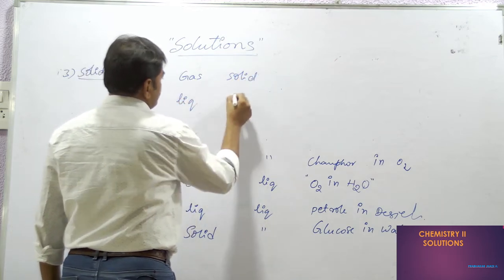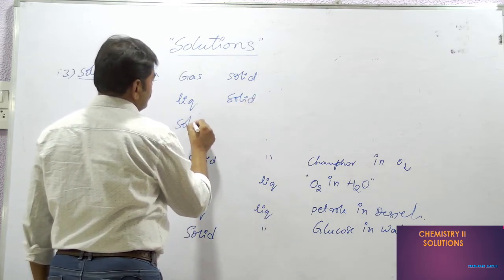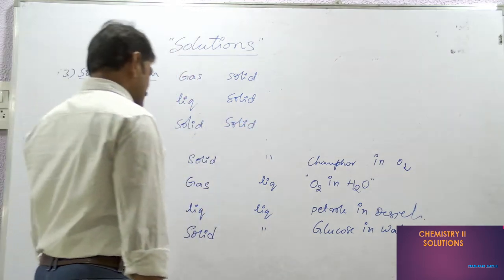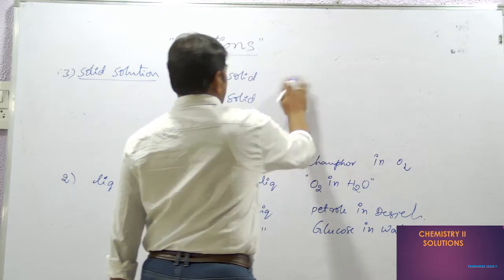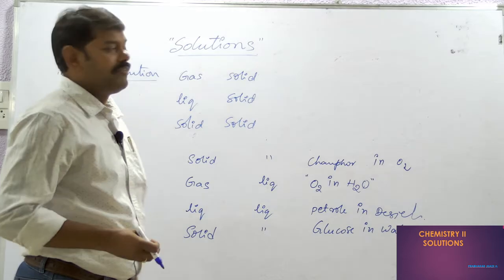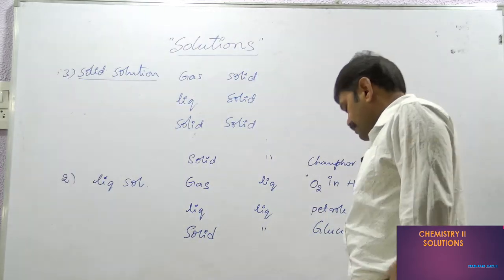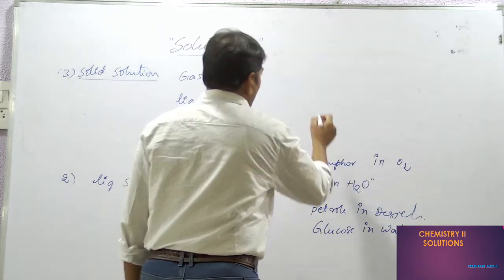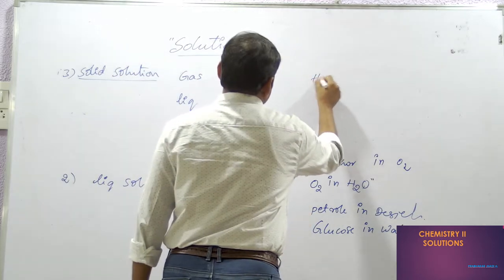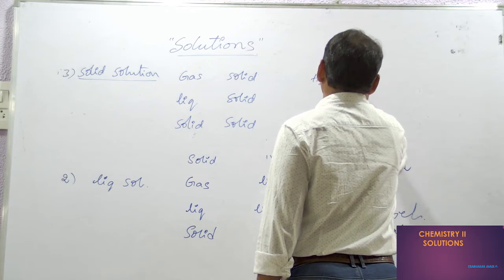liquid in solid, solid in solid. Gas in solid: during hydrogenation of oil, saturation, making vanaspati, we commonly take lead as a catalyst, and hydrogen will adhere on the lead surface.